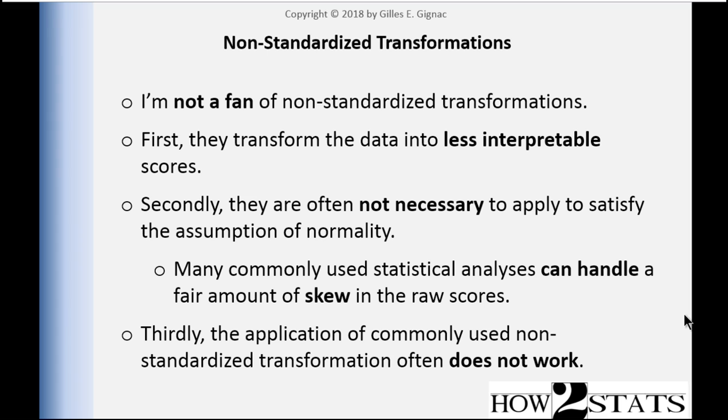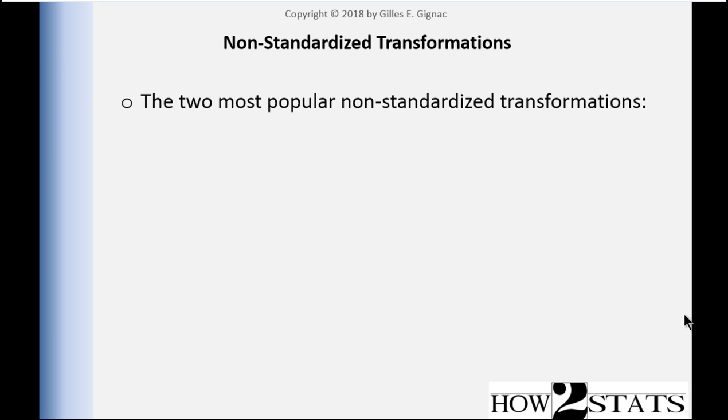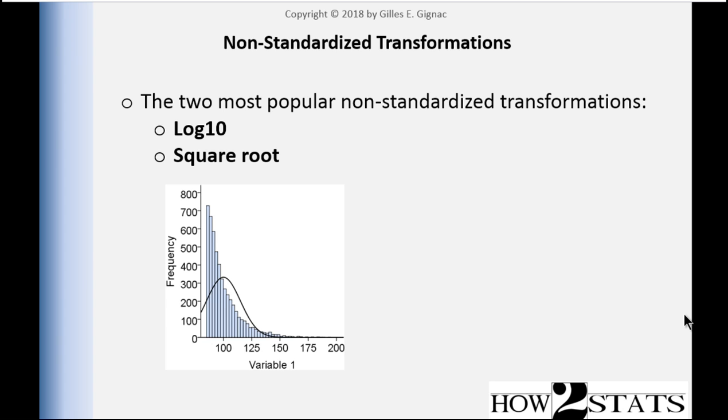So although people get very skewed data from time to time, and they want to make their data less skewed so that they can apply a statistical analysis upon those data, it doesn't actually do the job. The two most popular non-standardized transformations that I come across are the Log10, by far the most popular I would say, and square root, somewhat less popular, for good reason. Now, to show you the ineffectiveness of these very popular transformations, let's go back to the data I showed you earlier on in the chapter that was very skewed. That was skewed data of 1.99.